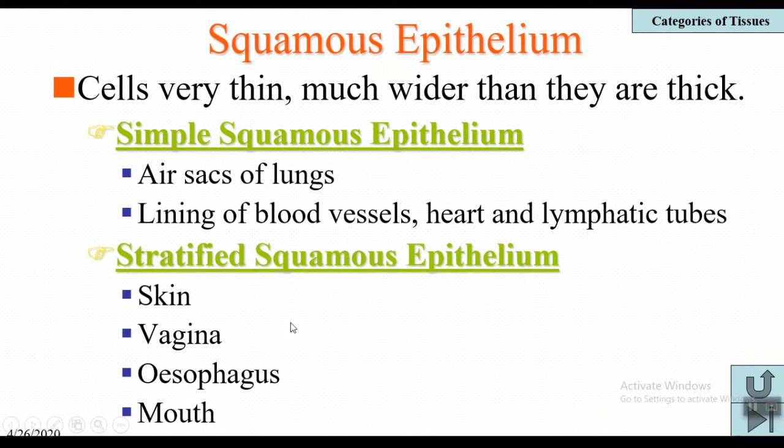And this stratified squamous epithelium is further divided into two types based on the type of protein. That is, if keratin is present, it is called stratified keratinized squamous epithelium, which is present in dry surfaces like skin. And another one, stratified non-keratinized squamous epithelium, where keratin is absent and it is present mostly in wet surfaces like vagina, esophagus, mouth, etc.